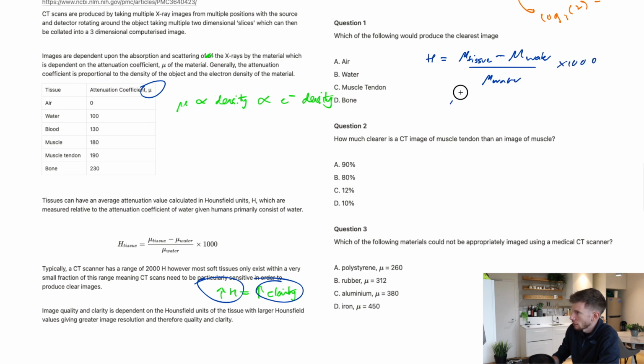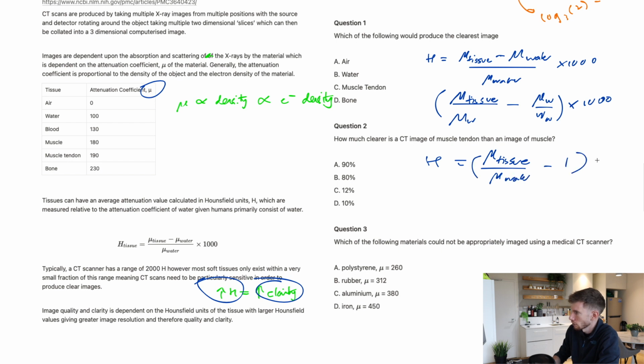So if I split this, it's mu of tissue over mu water minus mu water over mu water, times 1,000, like that. And so now that means that H is equal to mu tissue over mu water minus 1, times 1,000.